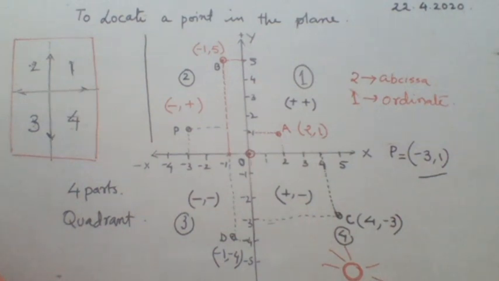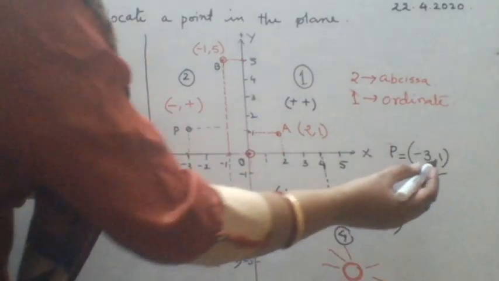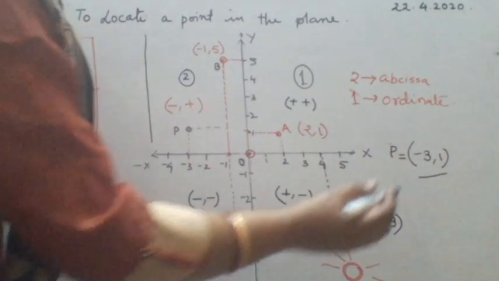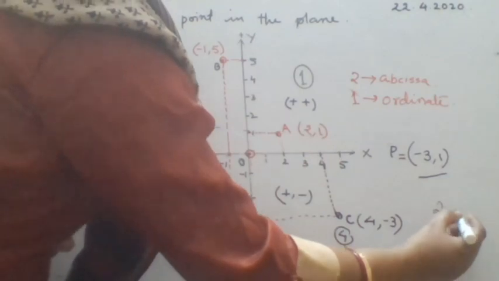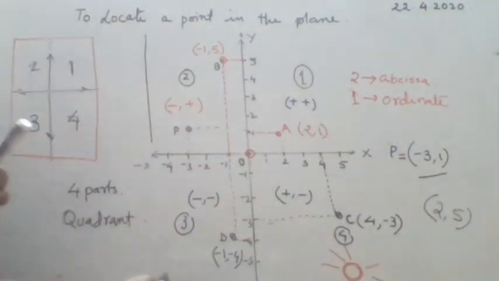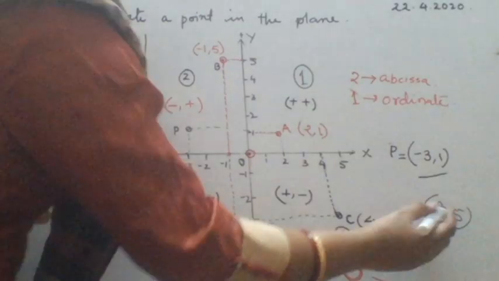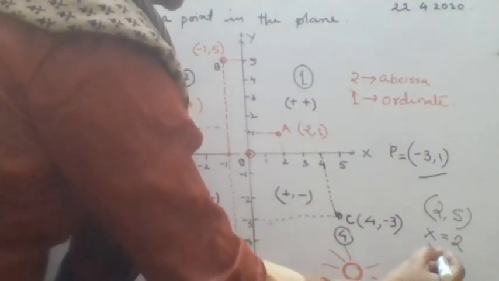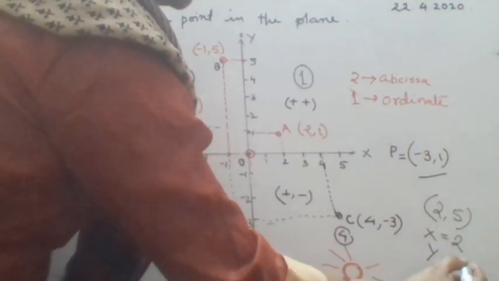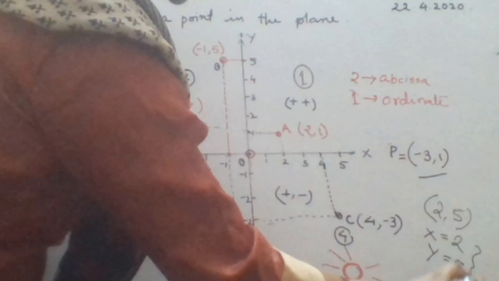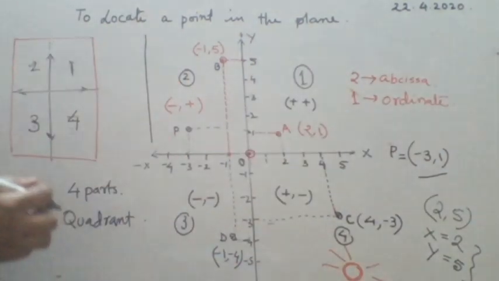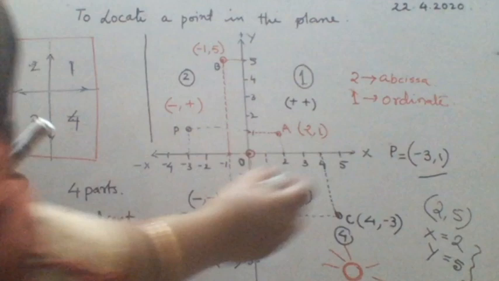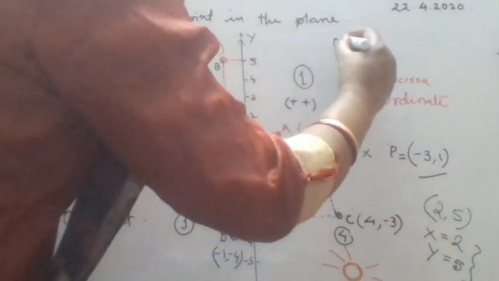Ma'am, what is coordinate? Coordinate is the address of the point. Say if I say minus 3 comma 1, that is the coordinate of a point. If I write 2 comma 5, this is the coordinate of a point, x is equal to 2 and y is equal to 5. This is what a coordinate is. When we write it in this manner, it is called the coordinate, or the ordered pair.